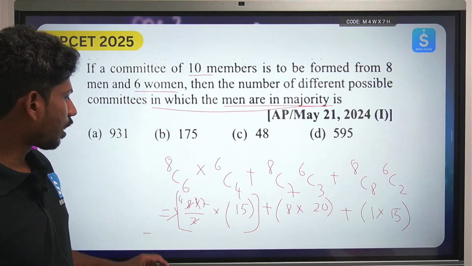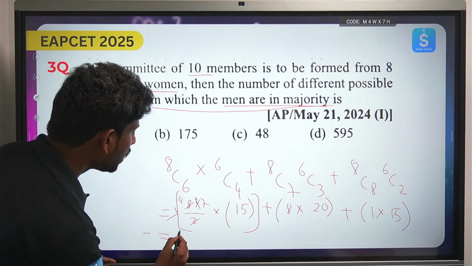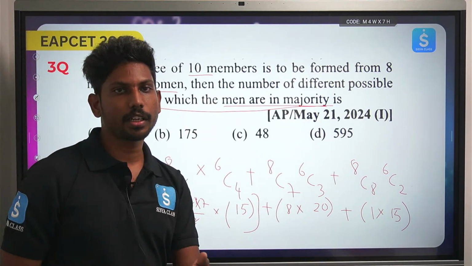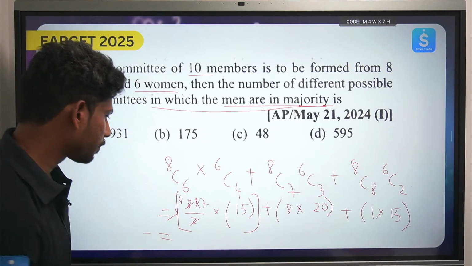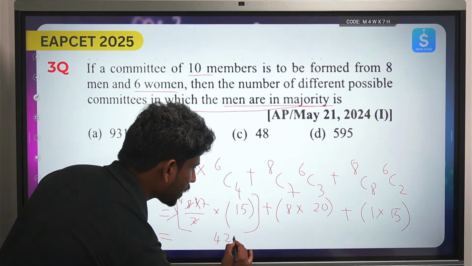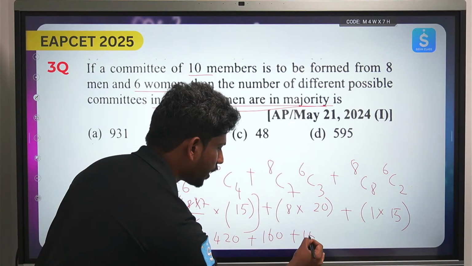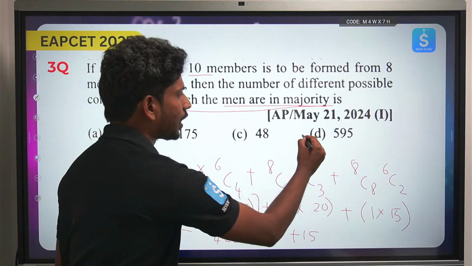Okay, so now you can see here 7 4s are 28, 28 into 15, how much will that be? 280 plus 140, that will be 420. Plus 8 into 20, 160, plus 15. So 420 plus 160 is 580, and with 15 it will be 595. The answer is option D.